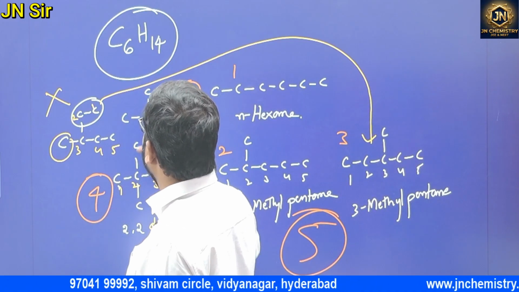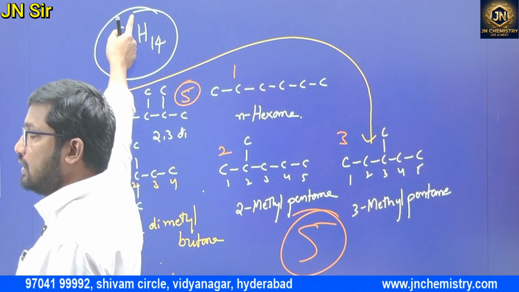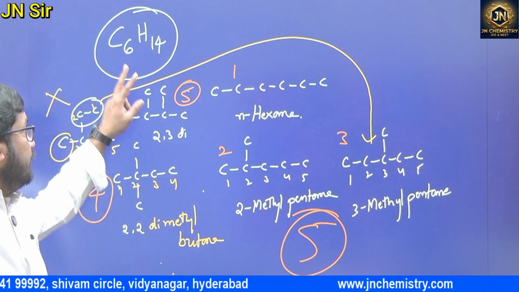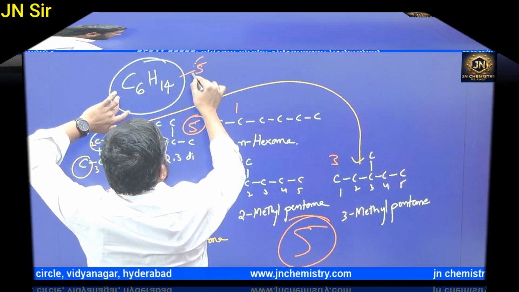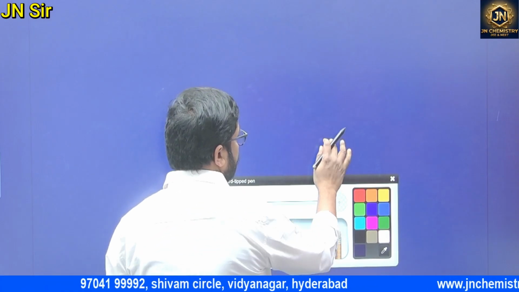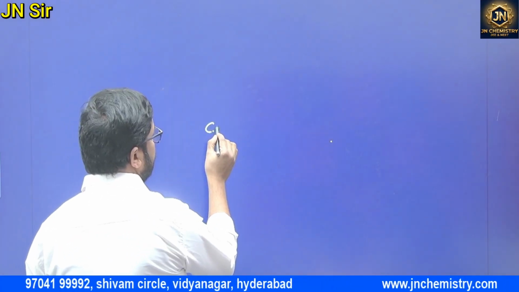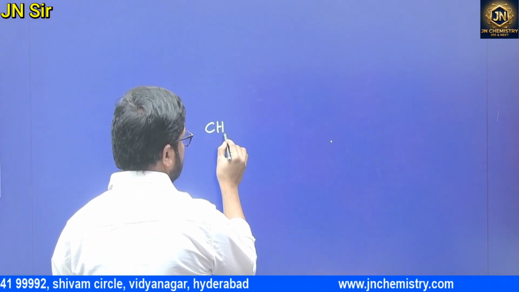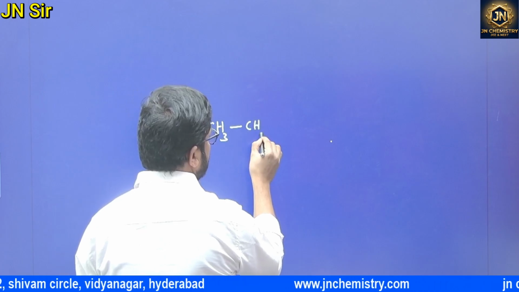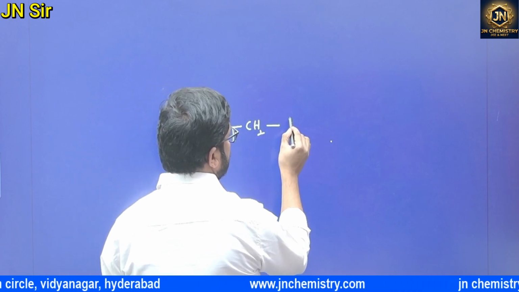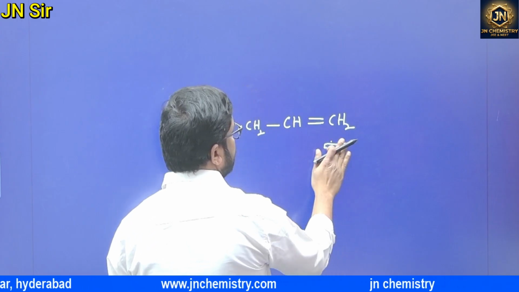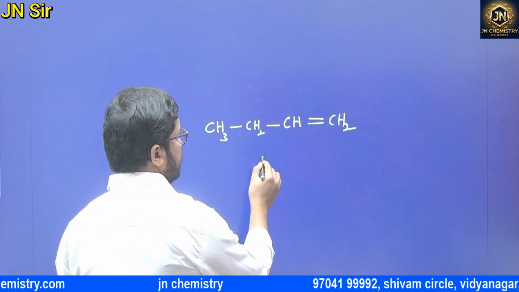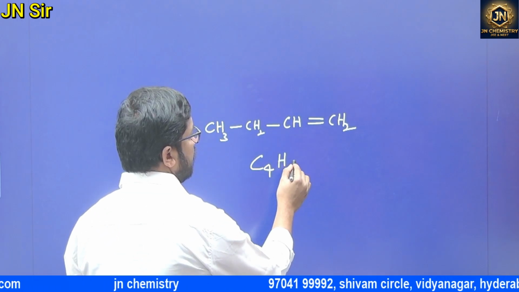Try to understand. If the formula C6H14 is given, the answer is 5. Chain isomerism is not only in alkanes. For example, in this case chain isomerism is possible. C4H8.